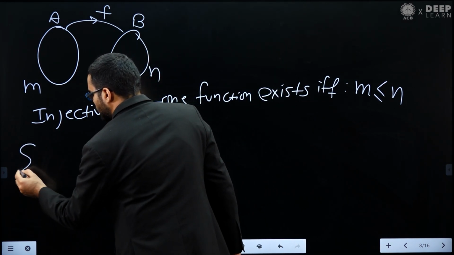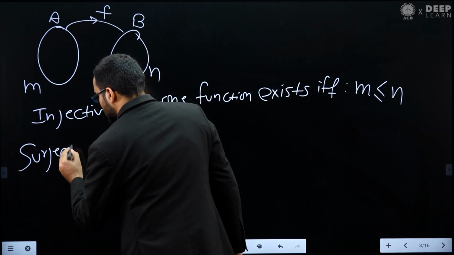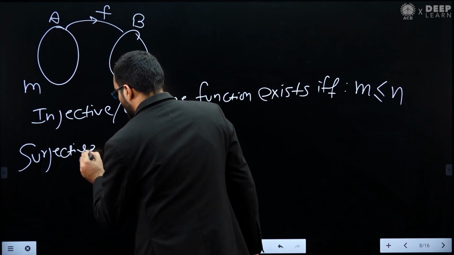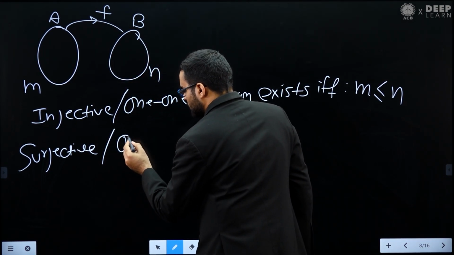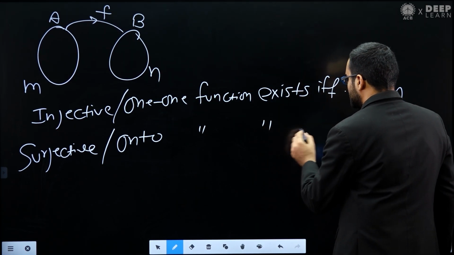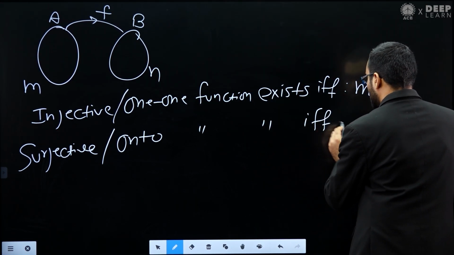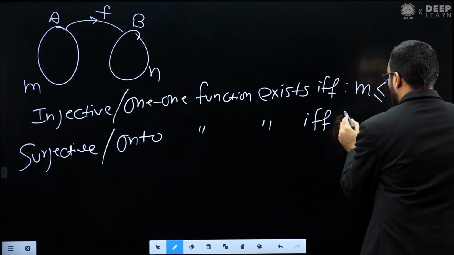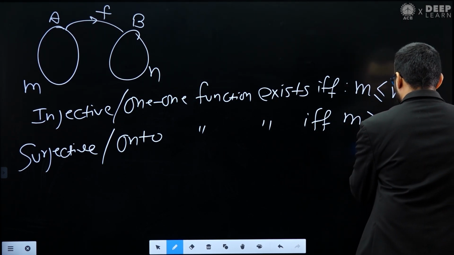Similarly, a surjective function, or you can call it an onto function, exists if and only if m is greater than or equal to n.